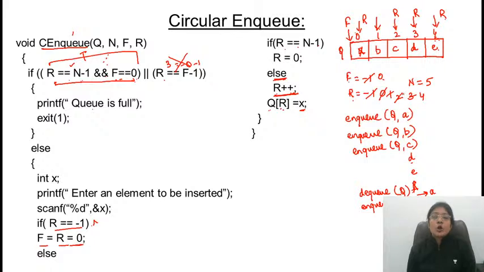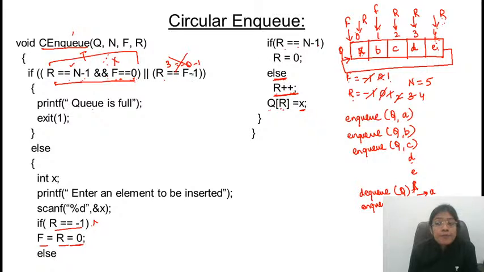Since this is a case of circular queue, तो अगर rear is already pointing to n-1, तो next element कहाँ पे जाएगा? 4 के बाद it will go to the position 0 if space is available. So before updating the value of rear, you need to check if the queue is full or not. Check करो condition के लिए. Rear is equal to n-1. Yes, rear is pointing to n-1, and front is equal to 0? नहीं, front 0 नहीं है. Next element कौन सा delete होगा? 0 वाला तो element already delete हो चुका है. Front is equal to 1. So this condition is false.